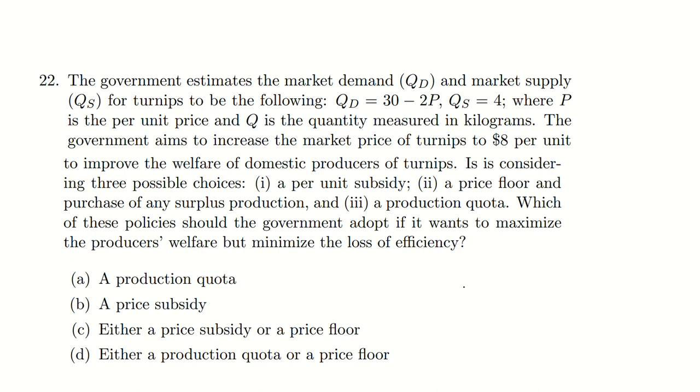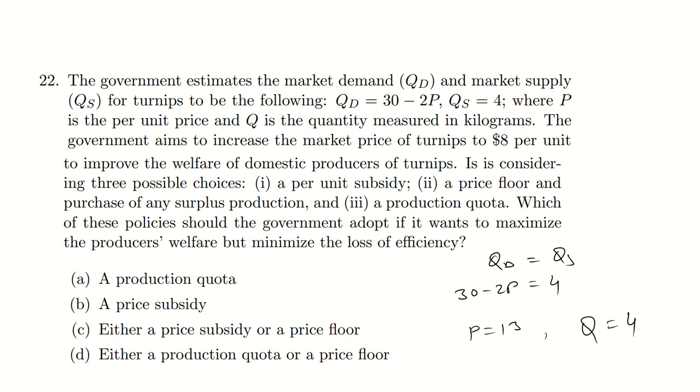So equate QD and QS: 30 minus 2P is equal to 4. Just solve it and you will get price equal to 13, and if price is 13, you will get Q equal to 4. This is the optimal point.